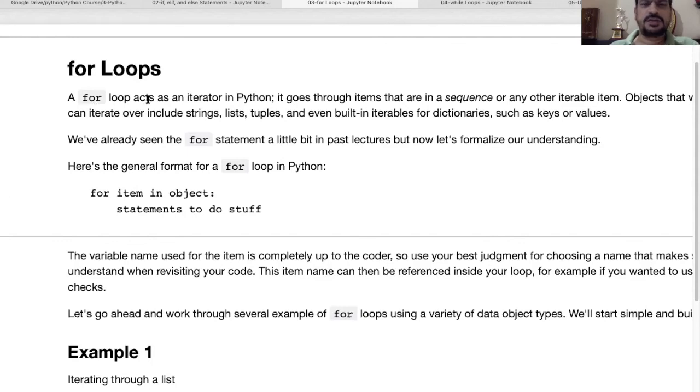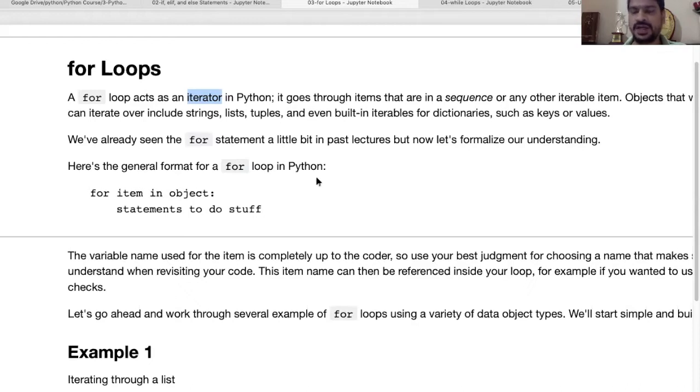So a for loop acts as an iterator in Python. Iterator means that for a particular bunch of data, the for loop will iterate over the data, and we have to define in which way we want to iterate. Iterate means it will visit, one by one, all the data inside what we put into the for loop.